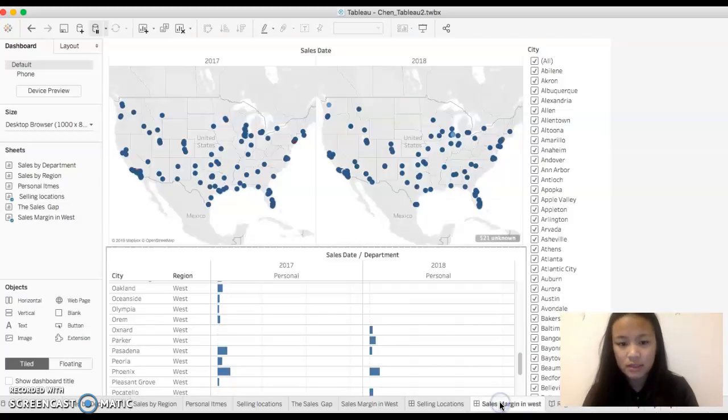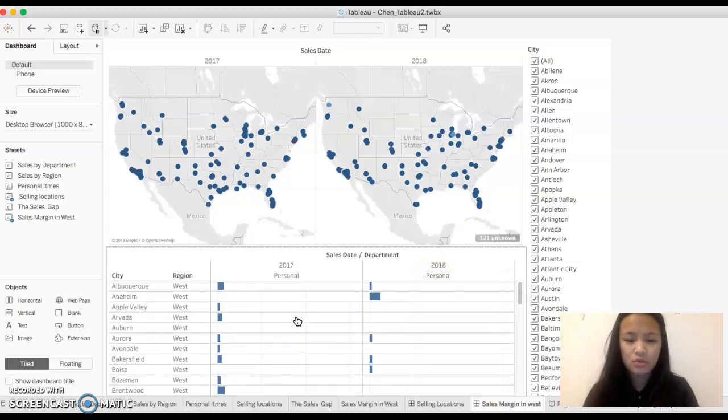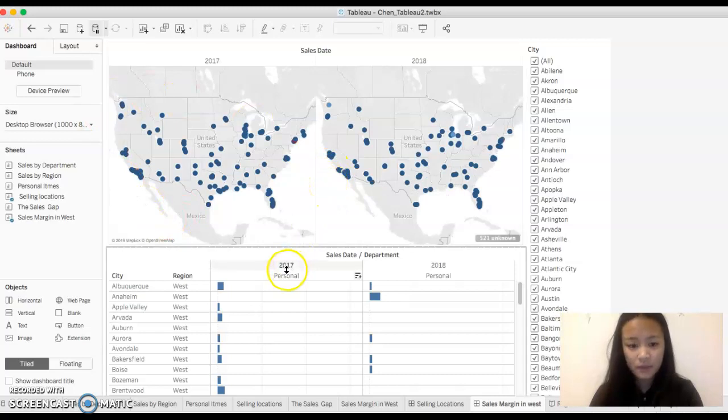So I made another dashboard. This is our profit margin, just to give you guys the data that will be compared side by side to see what's really going on. On this one, I mainly focus on the west area, and look at the west right here. It doesn't seem like a lot of change, but actually they do change a lot.